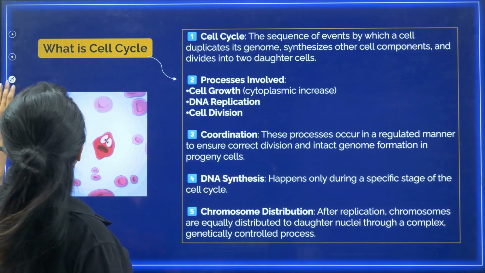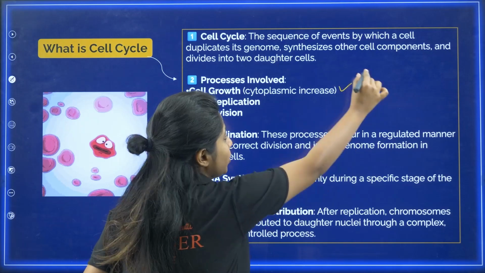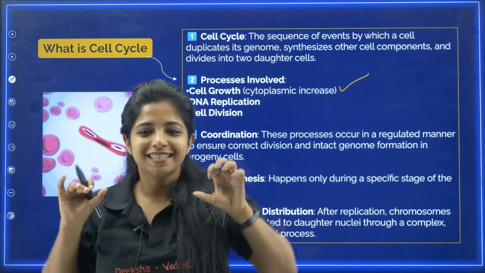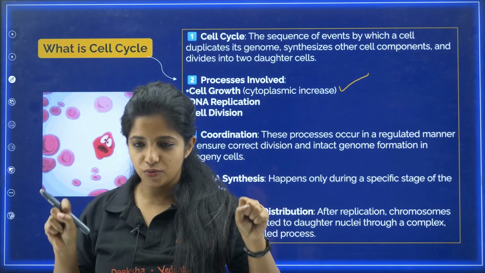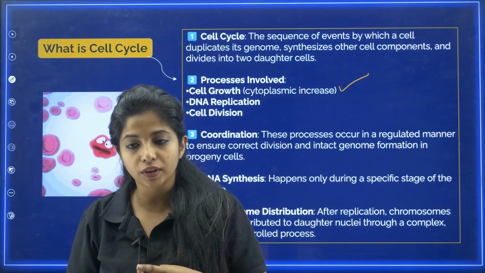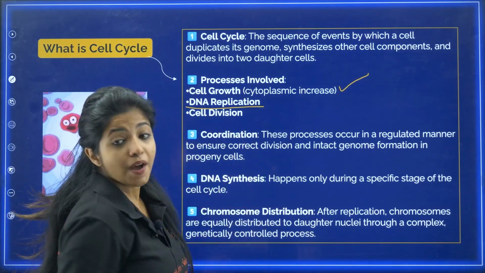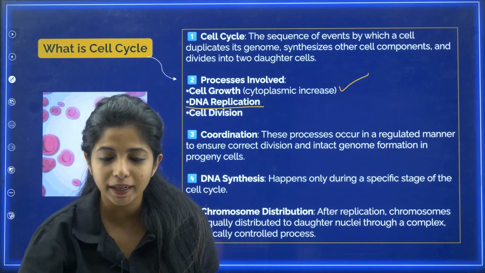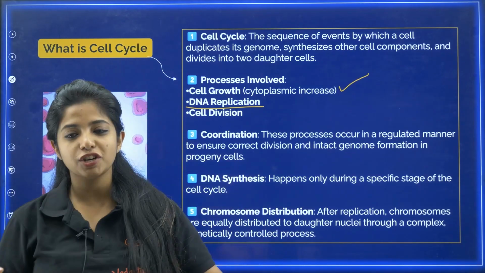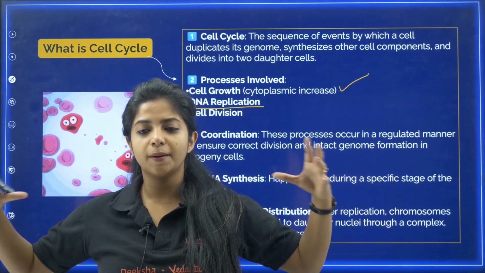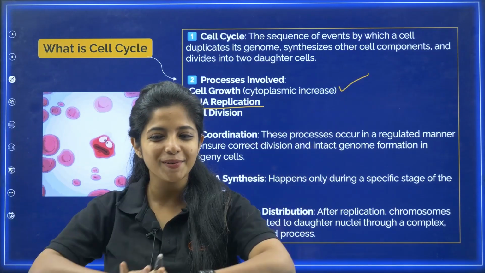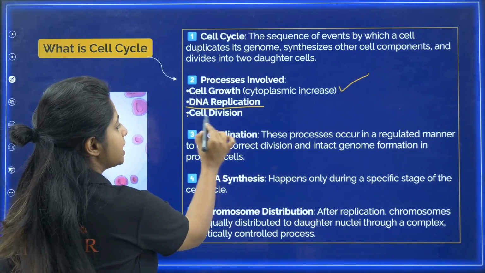The processes involved are, first, cell growth. There is a cell, and it has to grow in size such that it can divide into what? 2 cells. So cytoplasmic increase happens over here. Then DNA replication, and apart from DNA replication, all the organelles which are there also have to duplicate. Finally, after the increase in content, when they think it's perfect, they divide, and that is known as cell division.